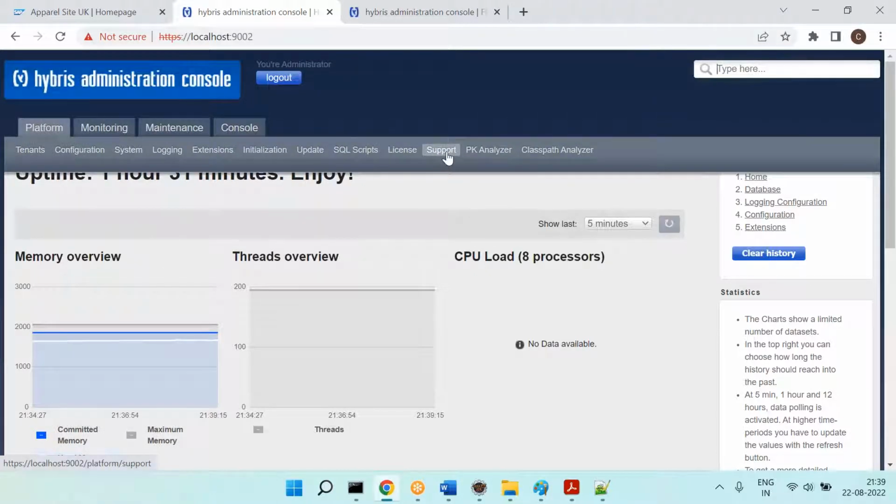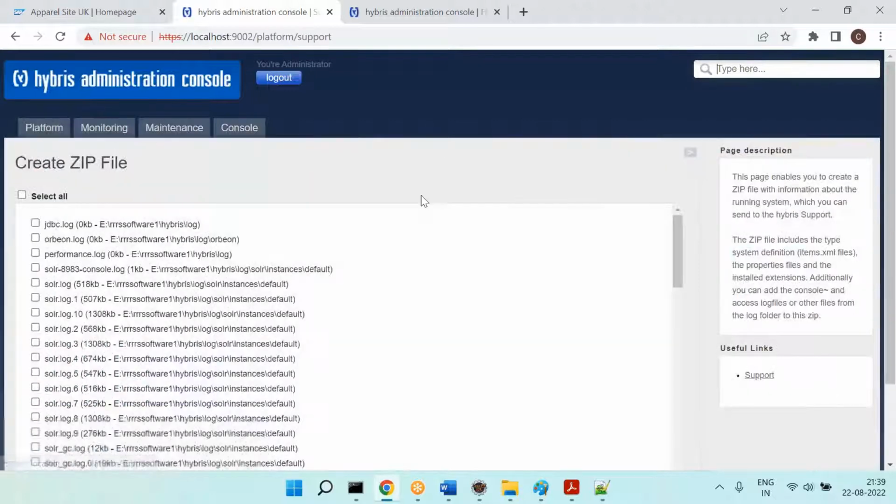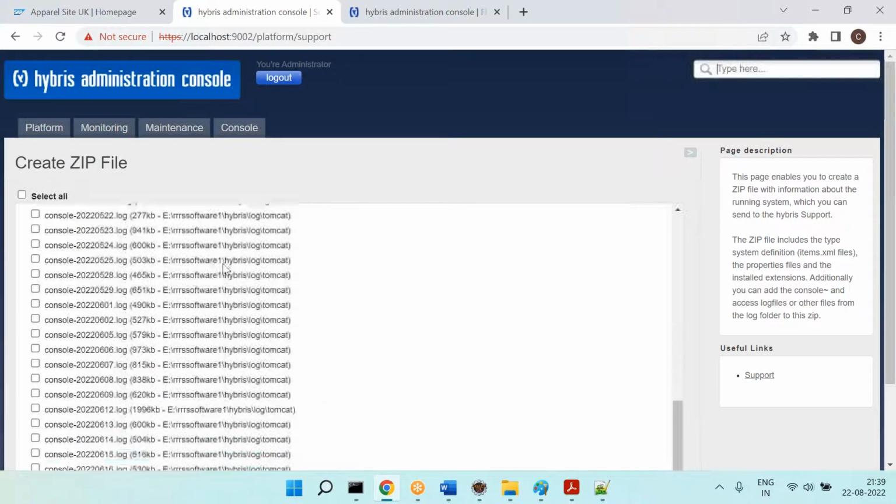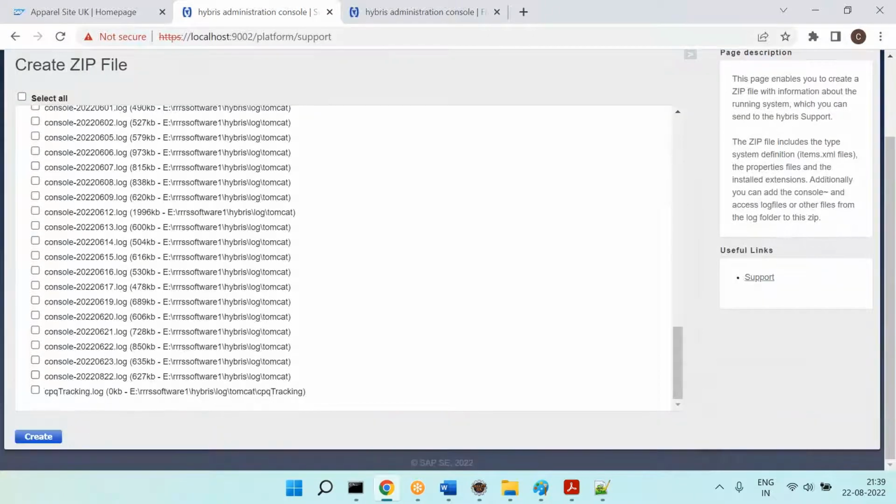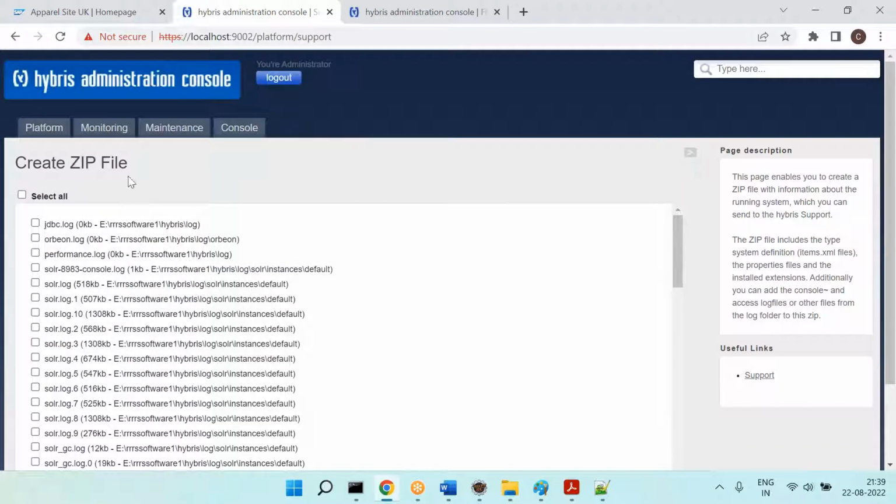Support, I already explained. What is the use of the support? Can anyone recollect it? Collect the logs. Okay, so you can check the logs from here. Today is 22nd August. You can see that for 22nd August, a log file gets created, 2022-08-22. Like that you can see the log files. That's good.